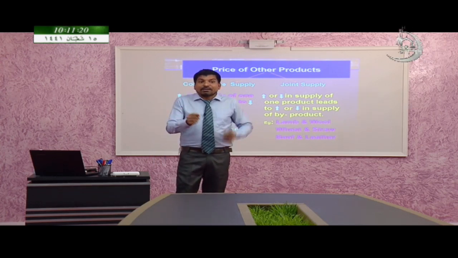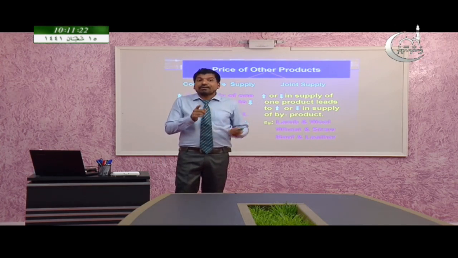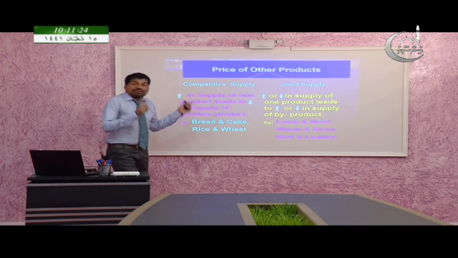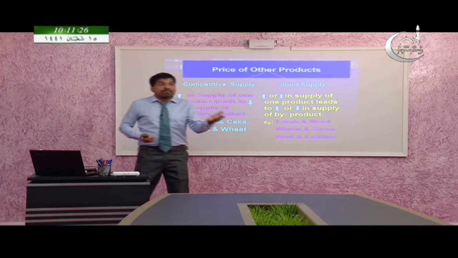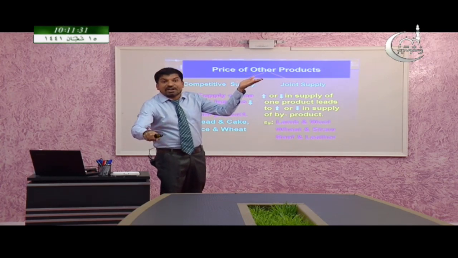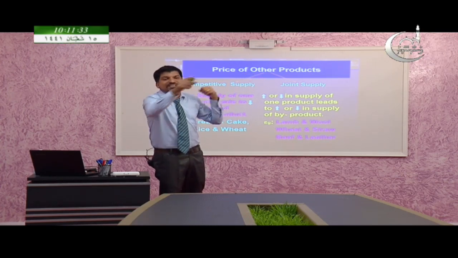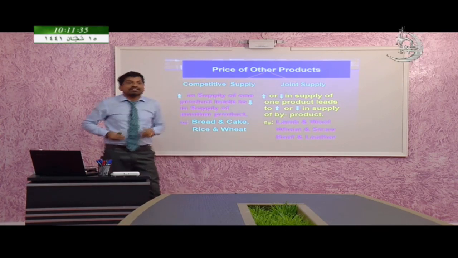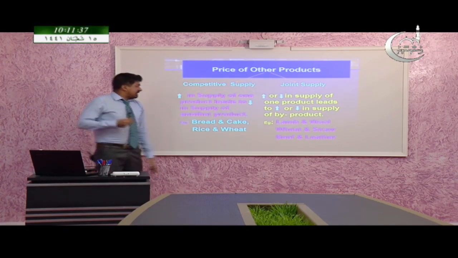So here the price of bread affects the cake. When the price of bread increases, the supply of cake decreases even if cake's price remains the same. So these kinds of products are called competitive supply.